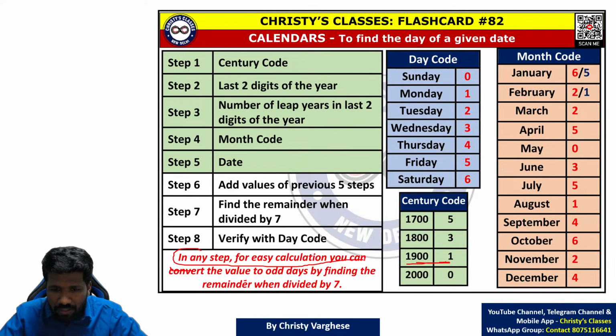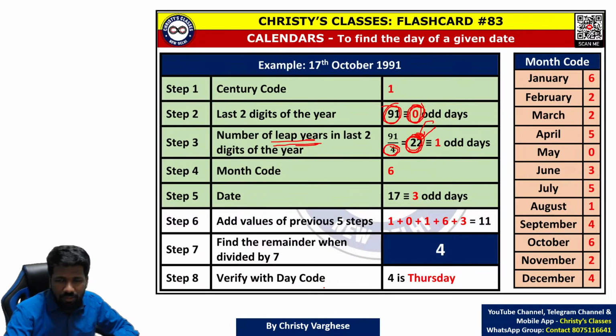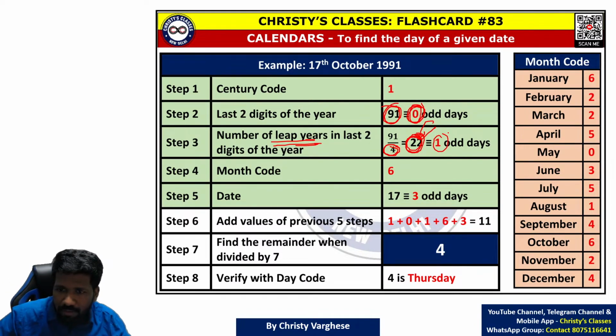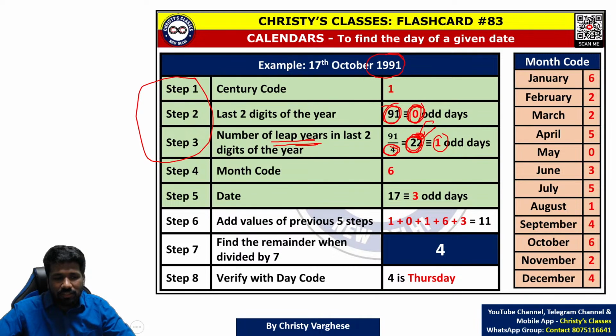In any step, for easy calculation, you can convert the value to an odd day by finding the remainder when divided by 7. This point is useful. So 22, the remainder is 1 when you divide by 7. So that is the third step. These first 3 steps are for the year actually. We are calculating the odd day related to 1991 years. First, the 1900 years odd day is 1. Then these 91 years.